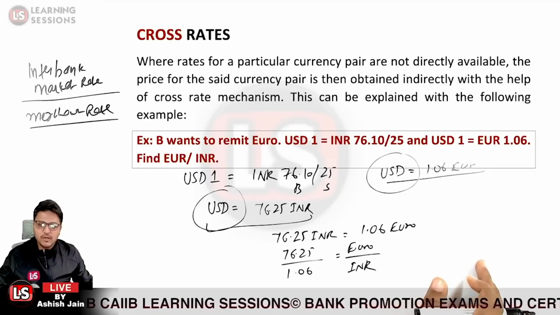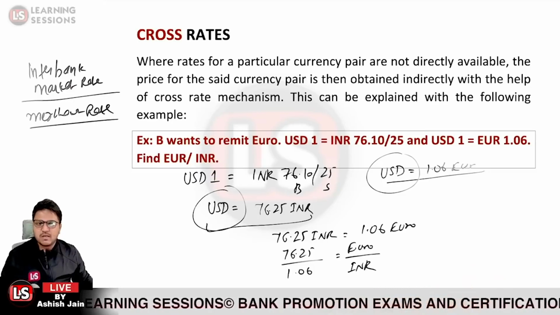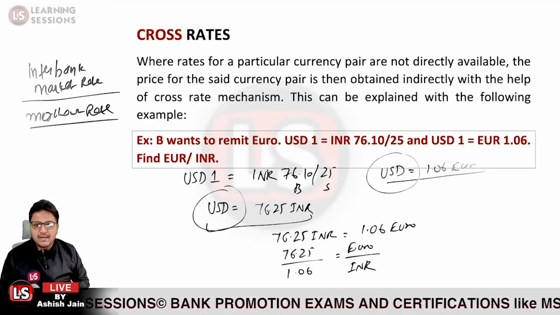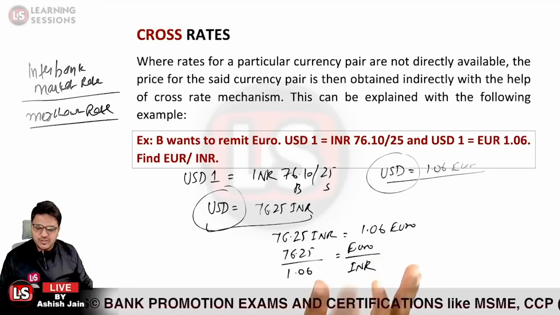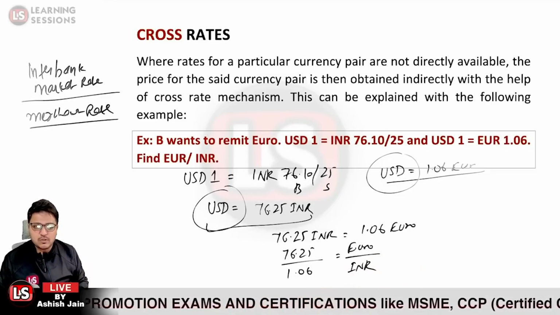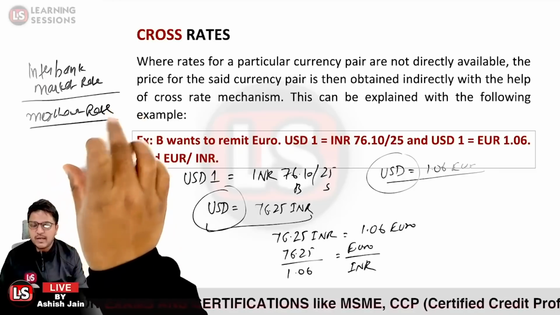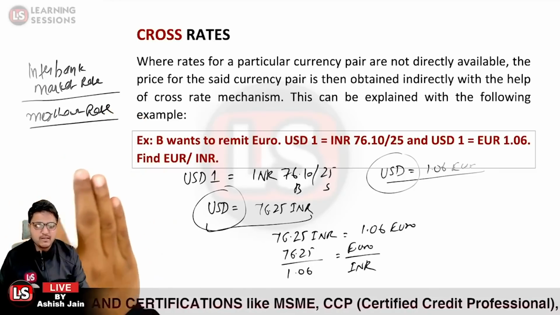Is that particular part clear over here? So that would be the answer in this particular question. Okay, and this is said to be the cross rate. So you understood two concepts over here. One, it was related to the interbank market rate and the merchant rates. Let me explain this to you again.